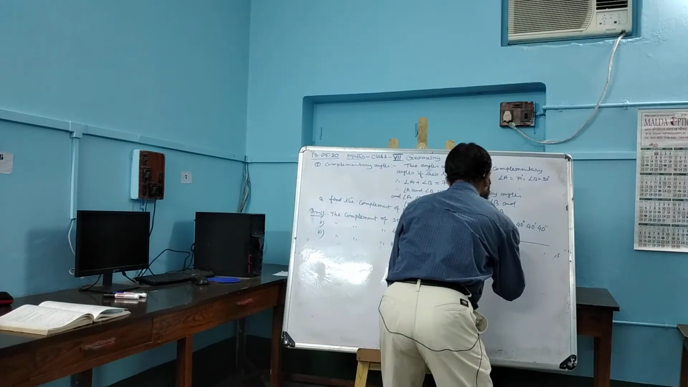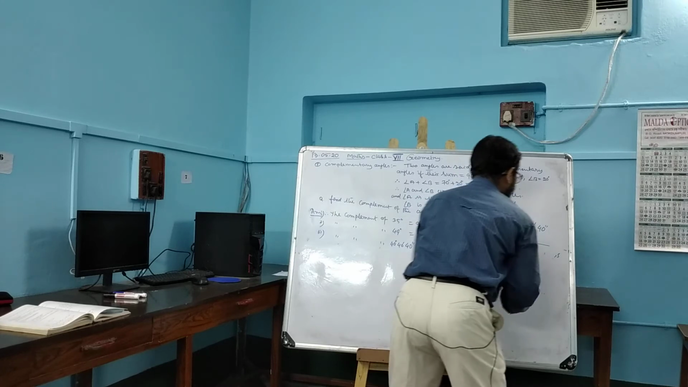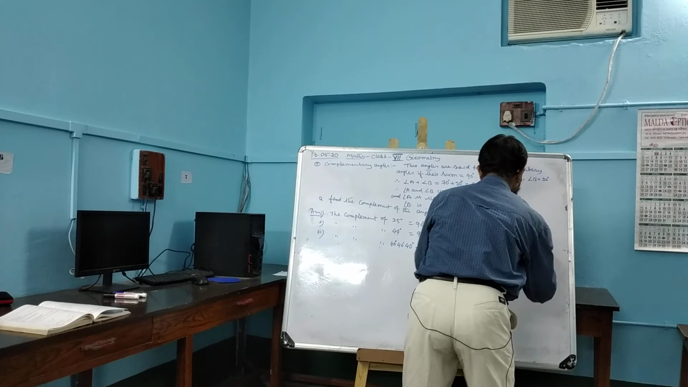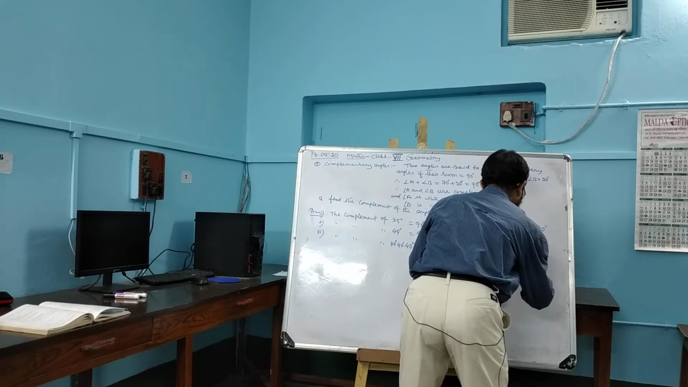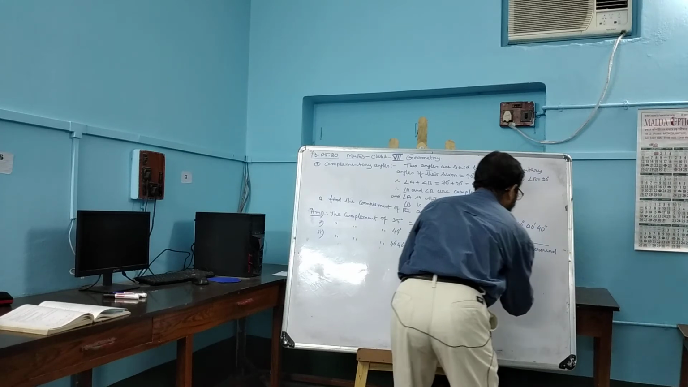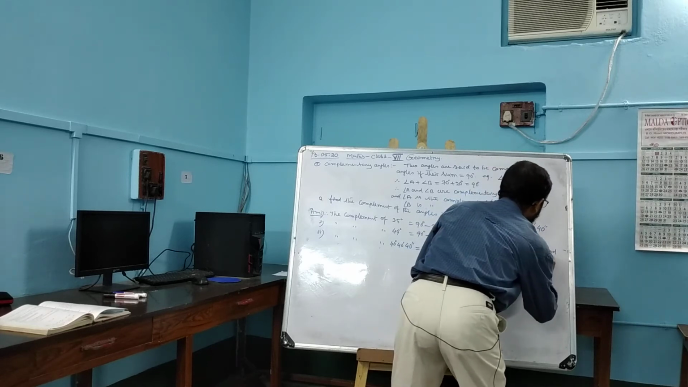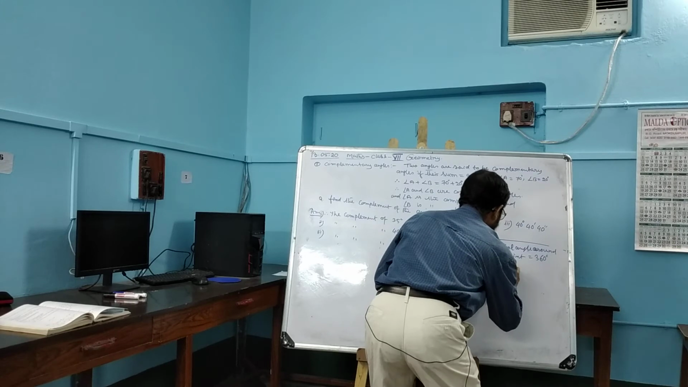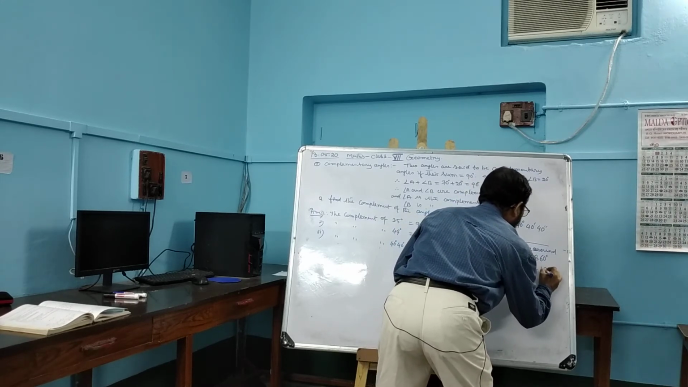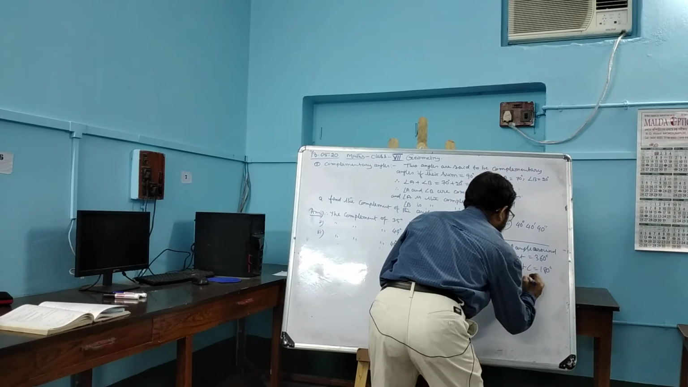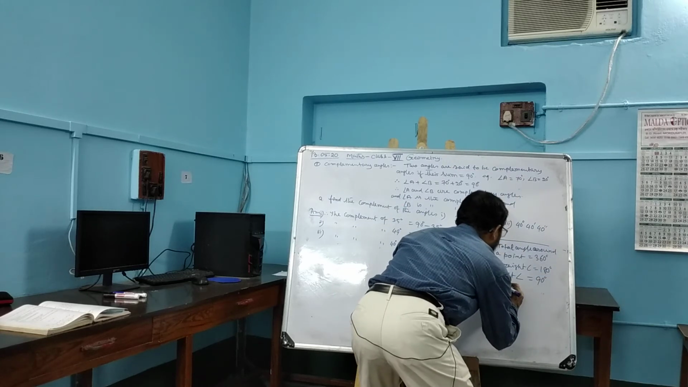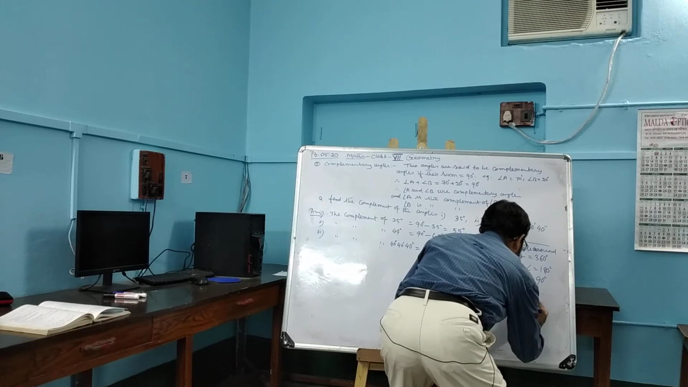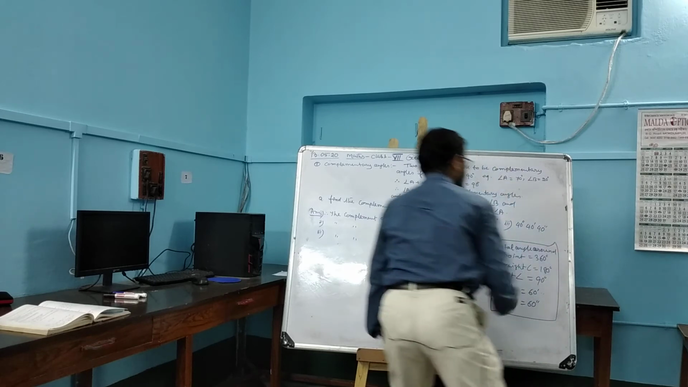I think these relations of angles are well known to us. The total angle around a point is equal to 360 degrees. A straight angle is 180 degrees. A right angle is 90 degrees. 1 degree is 60 minutes, and 1 minute is 60 seconds. This relation is well known to us.